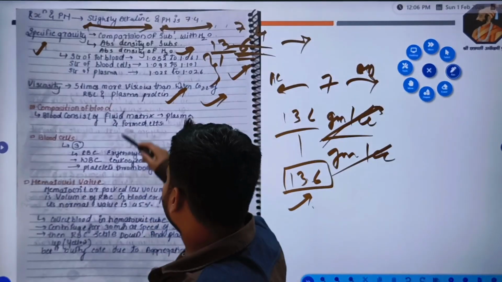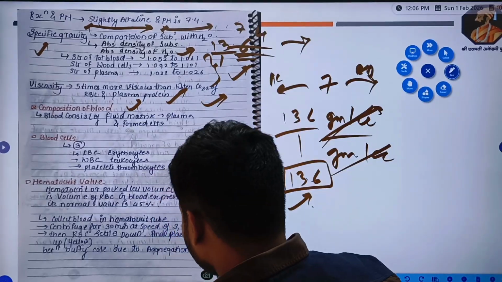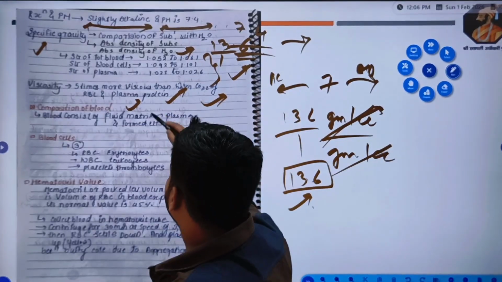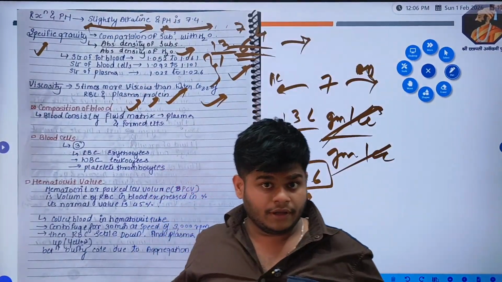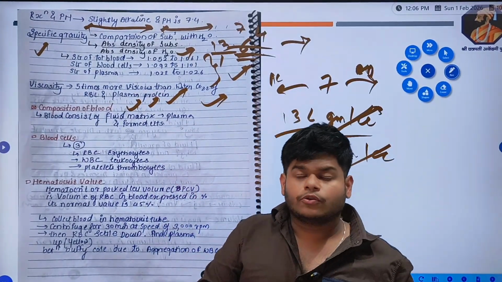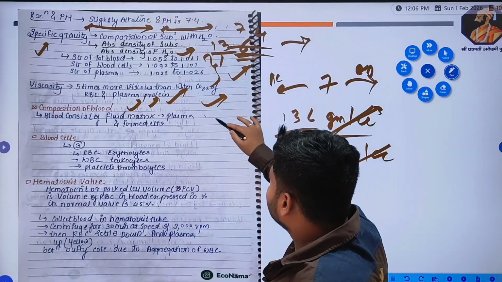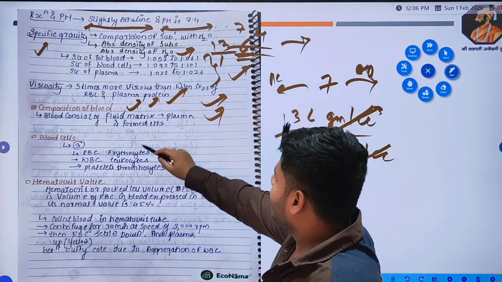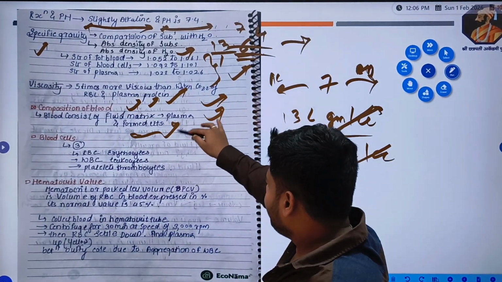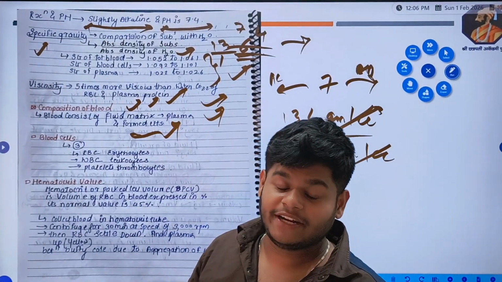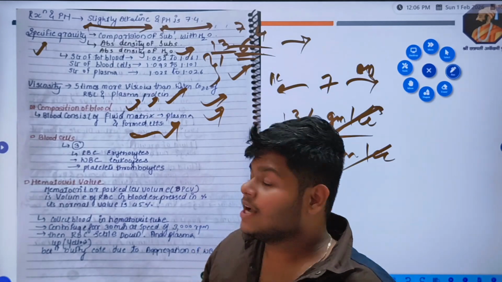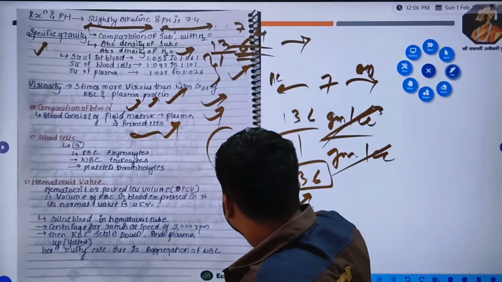Now composition of blood. Blood consists of a fluid matrix. There will be a fluid matrix because it is fluid. So something should be there, no? So that fluid matrix is nothing but the plasma, and there will be the formed elements. Now only for remembering purposes, it is not any logic, but you know a cell.